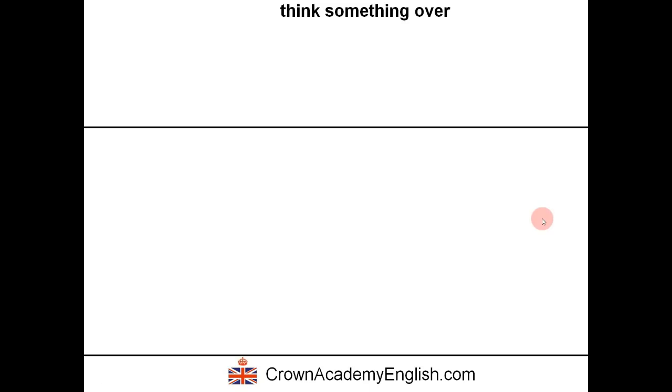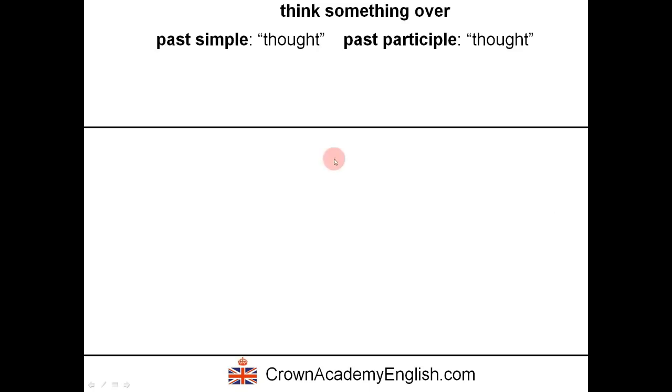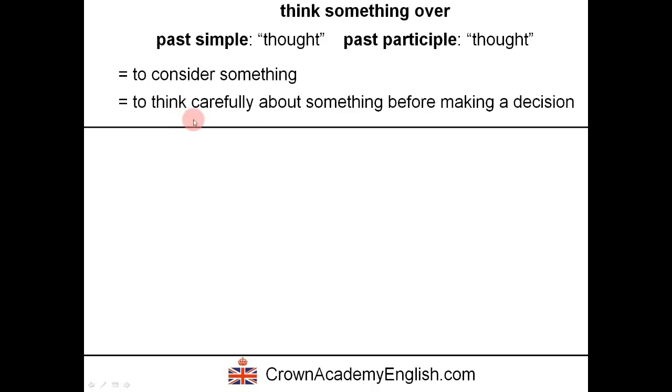Think something over. And think, the verb, the past simple tense is thought. Okay, listen to the pronunciation. Thought. And the past participle is also thought. Same pronunciation and spelling. And this means to consider something. To think carefully about something before making a decision.